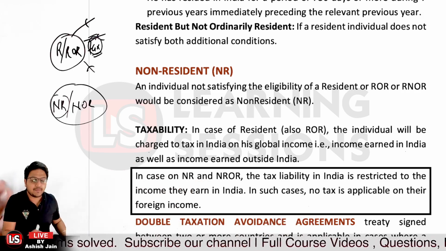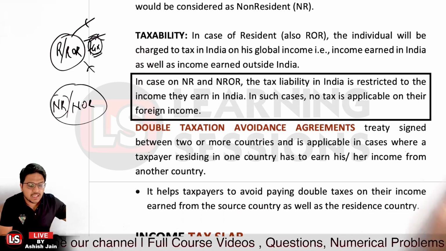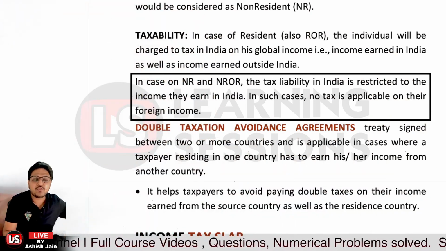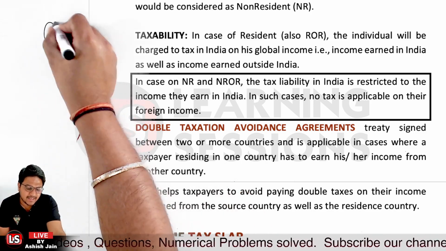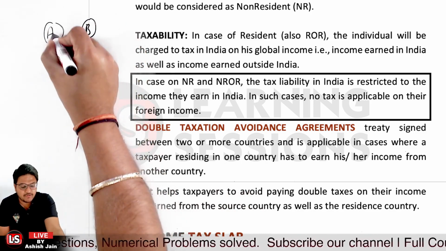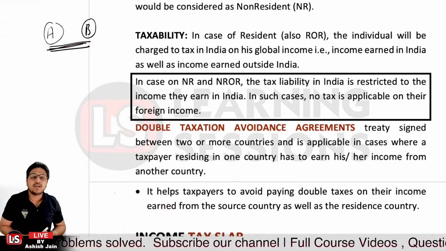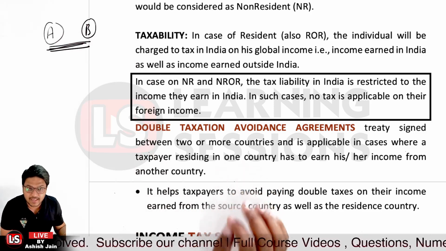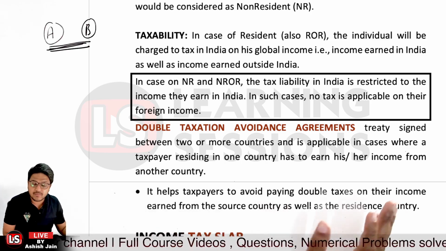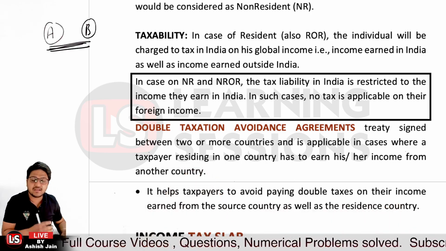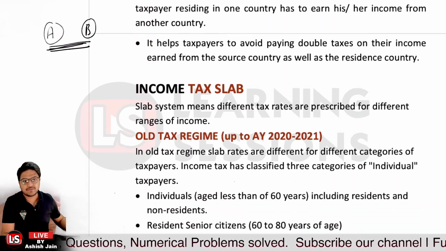Further, it's related to DTA. Now DTA is actually related to what? It is the double taxation avoidance agreement. What does it indicate? It's a particular treaty signed. Let's say country A has signed a treaty with country B, so that an individual living in either of those countries is not levied tax twice. So it basically helps taxpayers avoid paying double taxes on income earned in the source country as well as in the residence country. That is DTA.